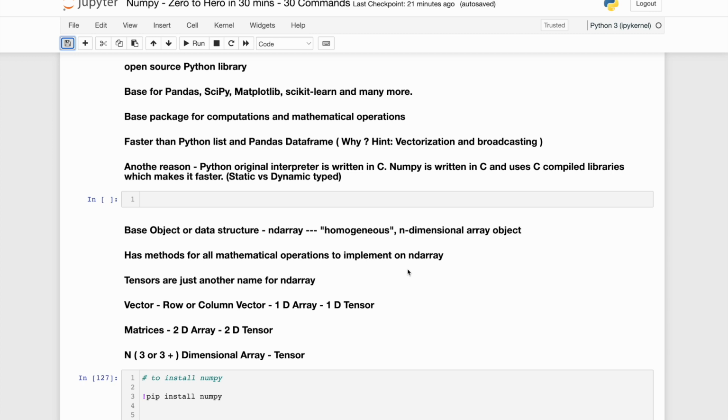So vectors or 1D arrays or 1D tensors are nothing but a row or a column vector. Matrices are usually two-dimensional arrays. In case of tensors, we call it a 2D tensor. More than 2 or 3 or 3 plus dimensional arrays, we call it a tensor in the TensorFlow framework. In case of NumPy, we call it an n-dimensional array.